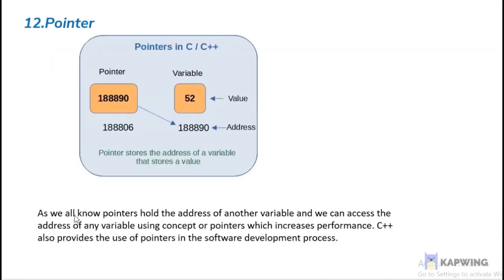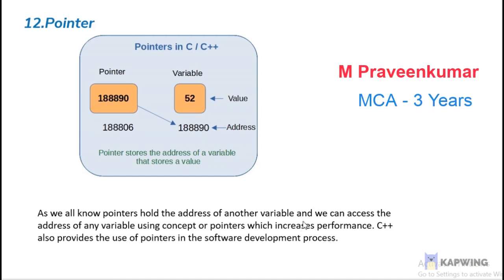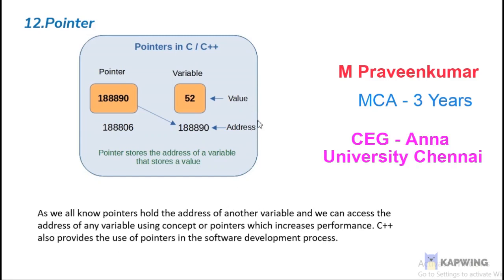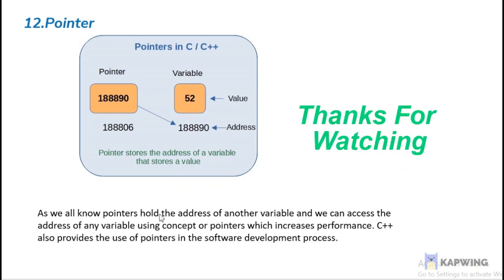Pointers. As we all know, a pointer holds the address of another variable, and we can access the address of any variable using pointers, which increases performance. C++ also provides the use of pointers in the software development process. It can be used for the address and the value. The address is converted to the value, which refers to the variable. In C++, a pointer refers to a variable that holds the address of a memory location.